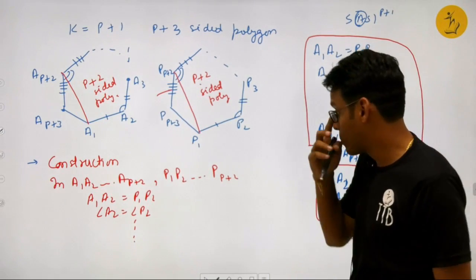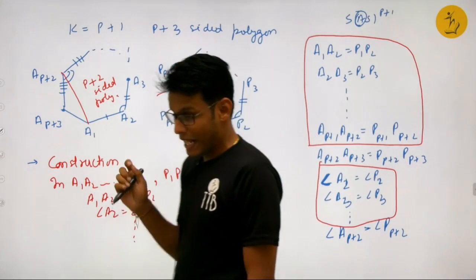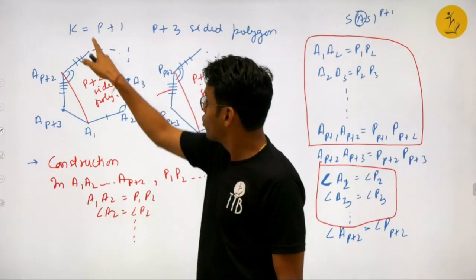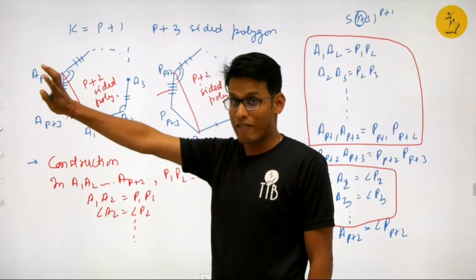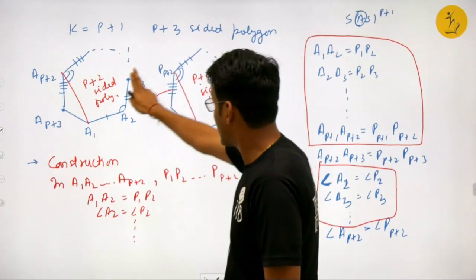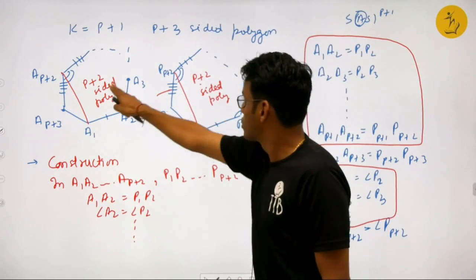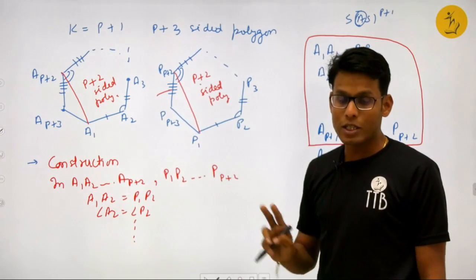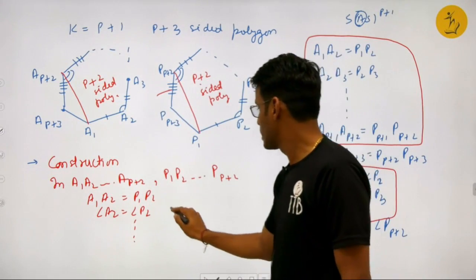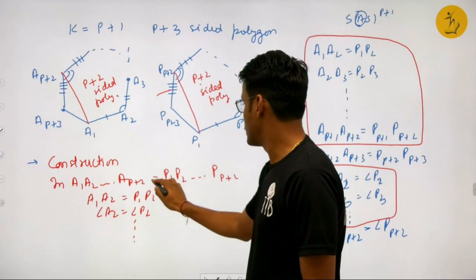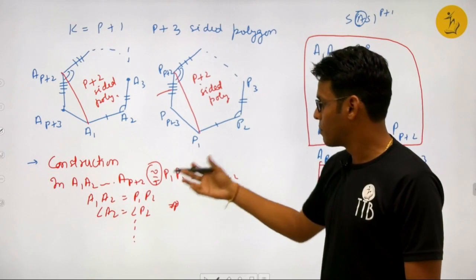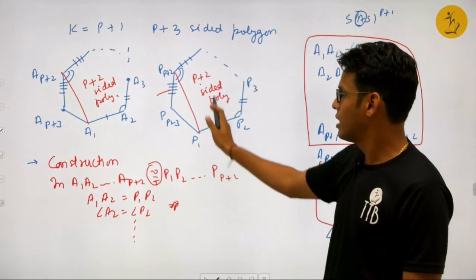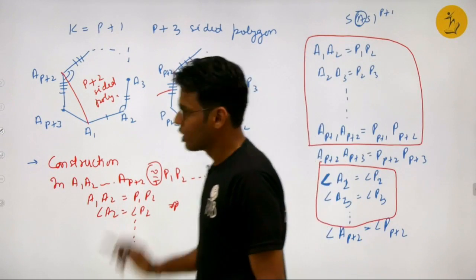These two polygons are congruent because, like what I have told you, to prove for k equal to P plus 1, we have to assume till k equal to P. We are assuming till k equal to P. So k equal to P means a P plus 2 sided polygon. So these two polygons are congruent. I'm not following the conventional mathematical writing skills, but you will be able to understand.